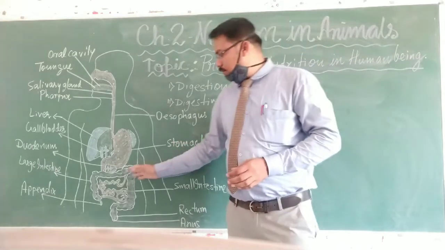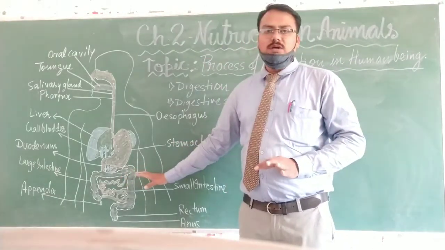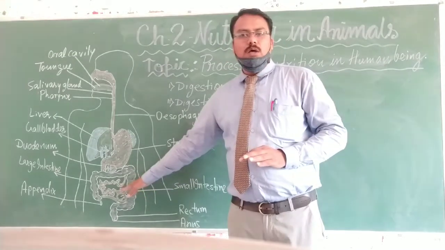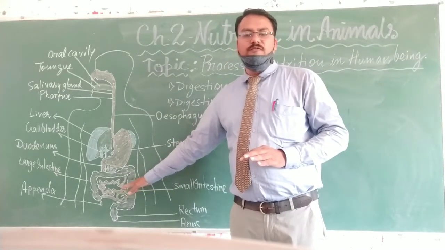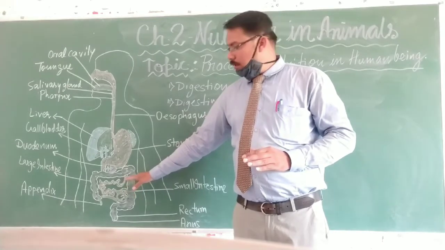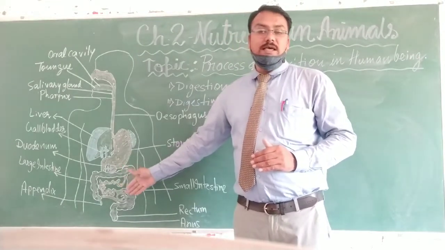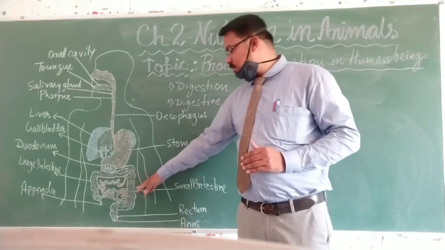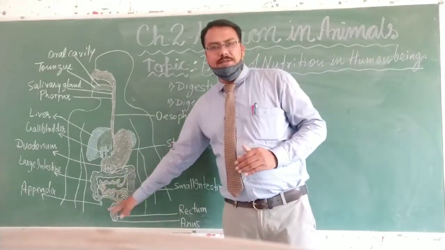There, this is the last part where the food is maximally digested. Then the undigested part of the food is passed into the large intestine.